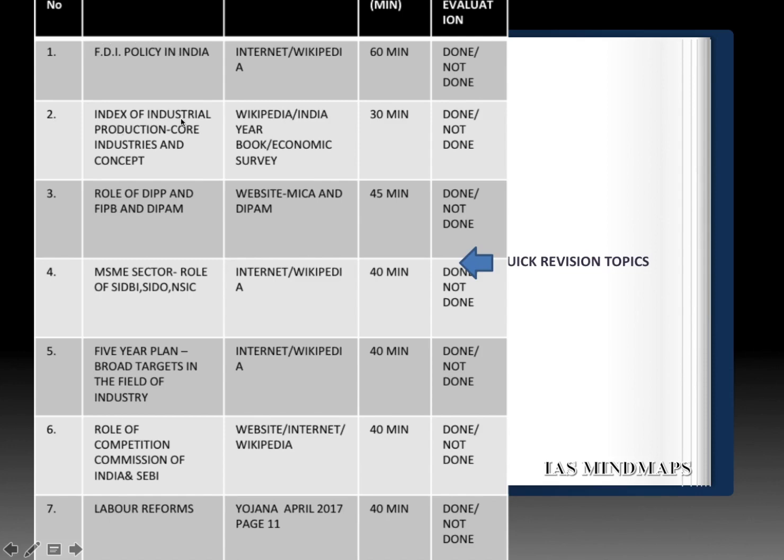Second is the Index of Industrial Production, the core industries in it, the 8 core industries, the name and concept of IIP. It can be seen from India Yearbook or Economic Survey or Wikipedia.